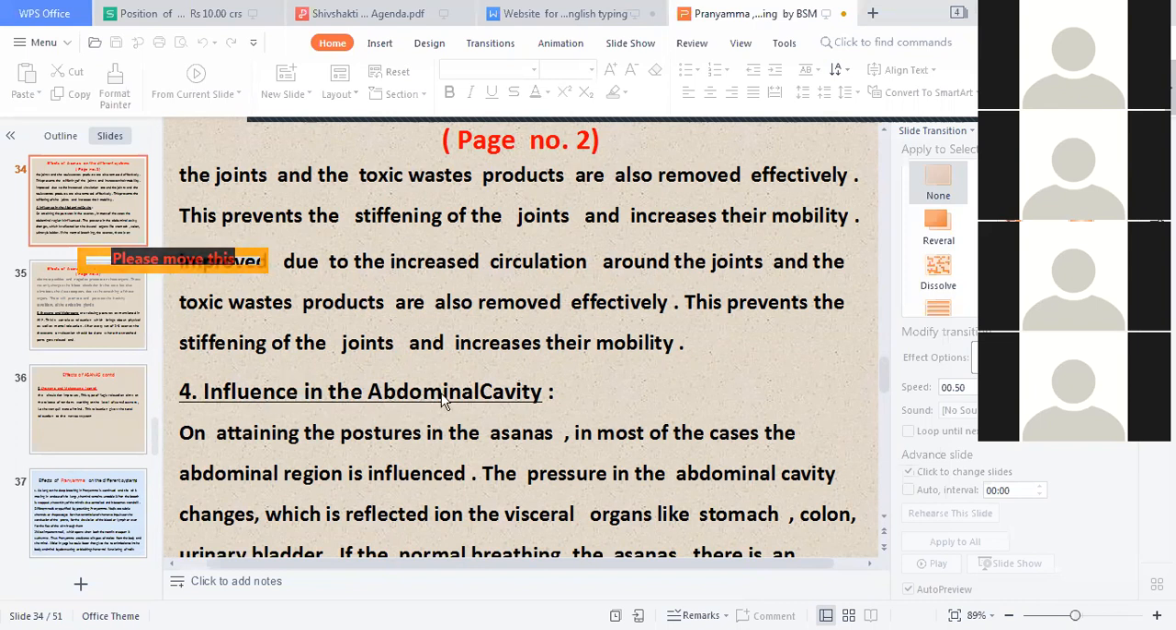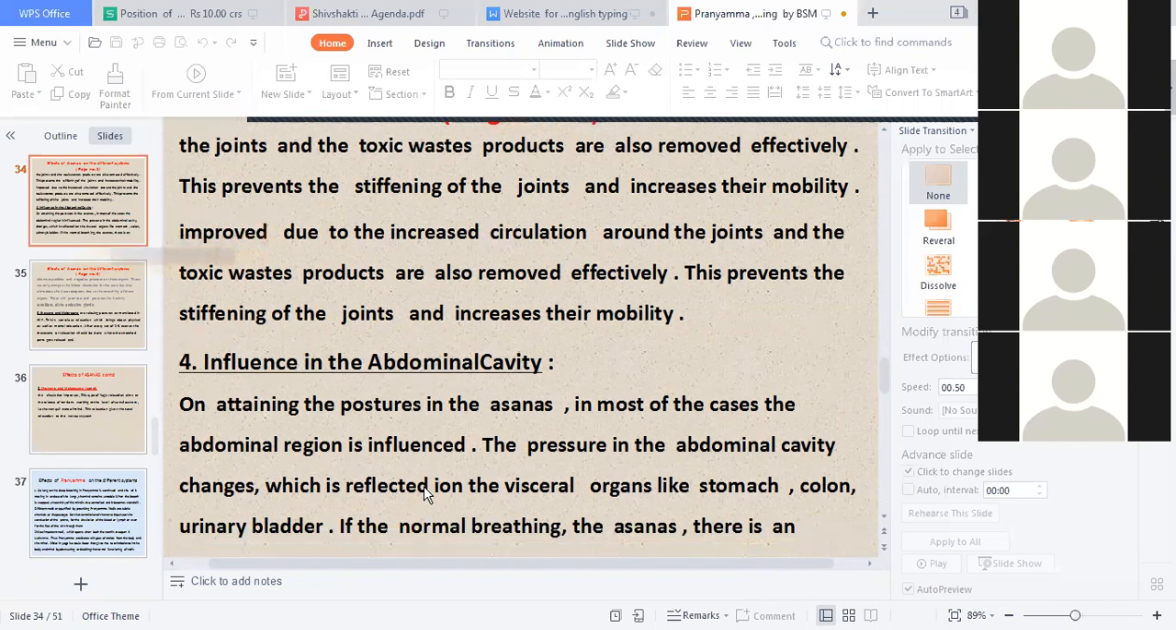Next is the influence in the abdominal cavity. On attaining the postures in the asanas, in most of the cases, the abdominal region is influenced. The pressure in the abdominal cavity changes, which is reflected on the visceral organs like stomach, colon, urinary bladder.